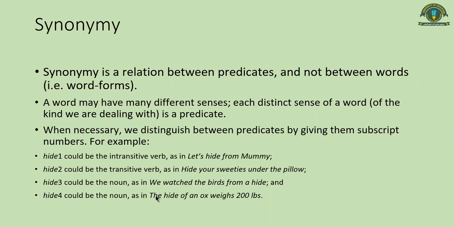For example, it is possible that this hide four would be interlinked with some sense of skin, which means that this hide will be synonymous to the predicate skin. So we say that synonyms are relations between predicates. One sense of one word can be linked to one sense of another word.